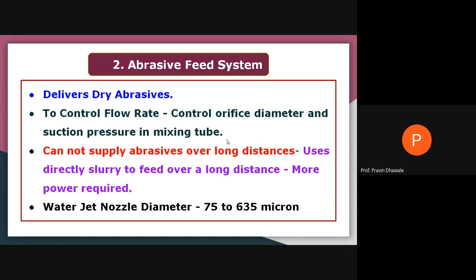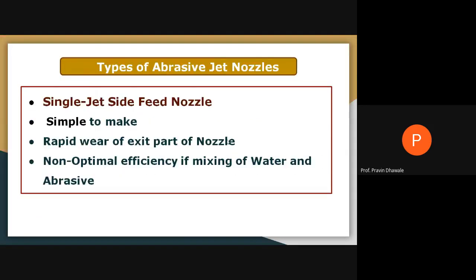And for carrying this slurry up to a longer distance, no doubt you require a large capacity pump, and that pump will require an electric motor which has a very high capacity in horsepower. So definitely you require high power inputs. And the nozzle diameter of this abrasive water jet system will be very small, in the range of 75 to 635 microns, because of which we can get the high velocity abrasive water jet.